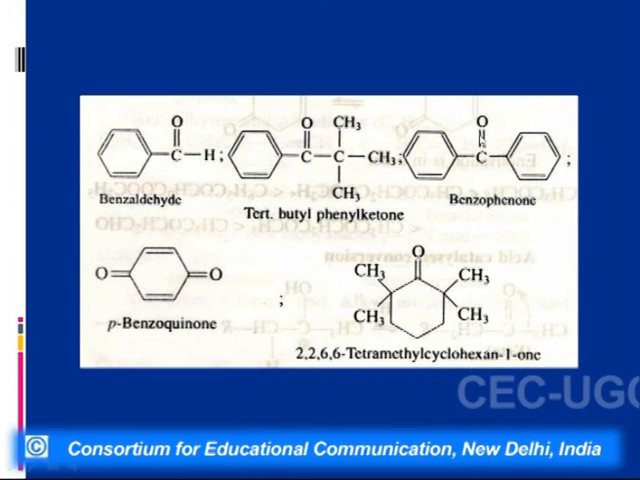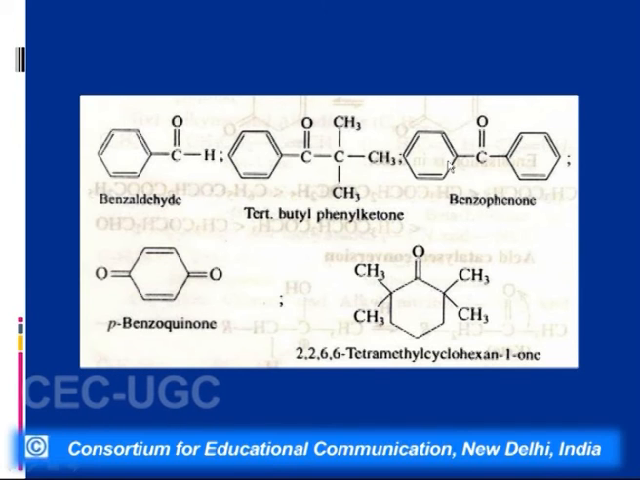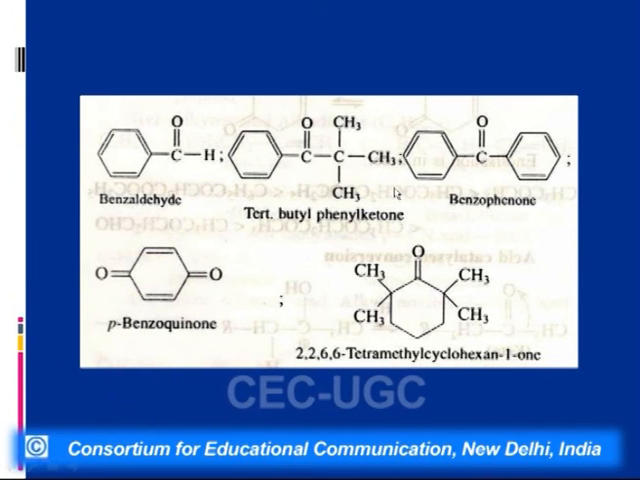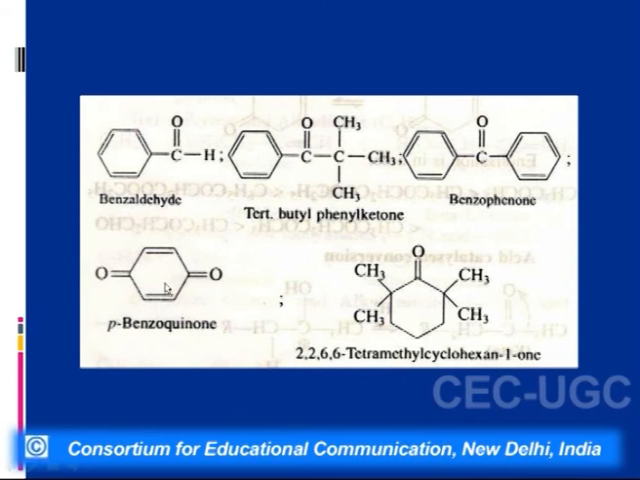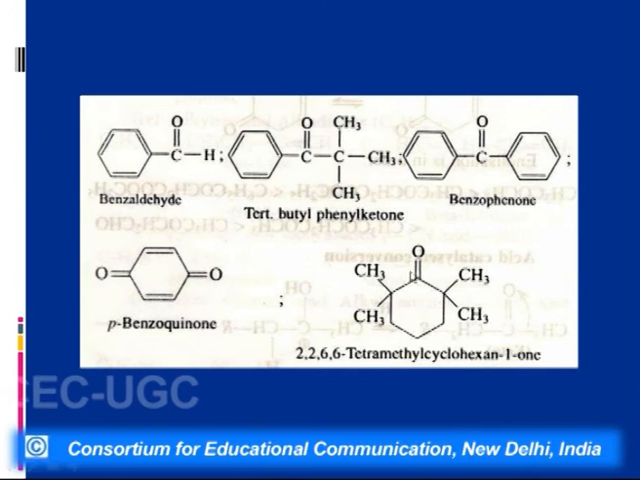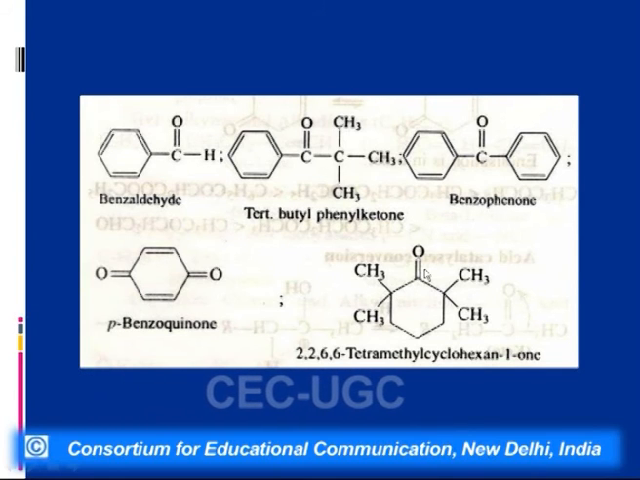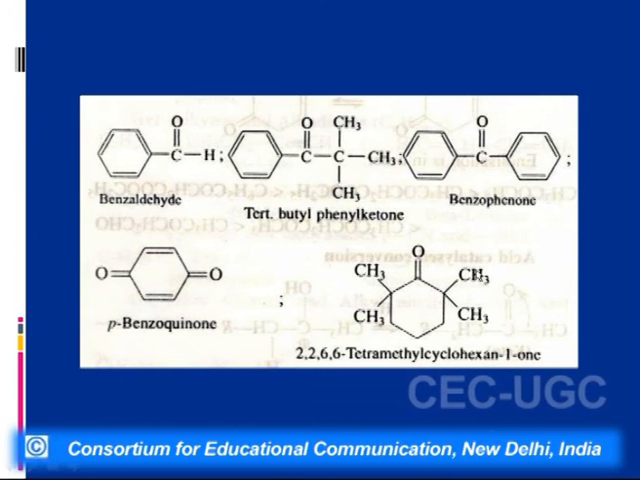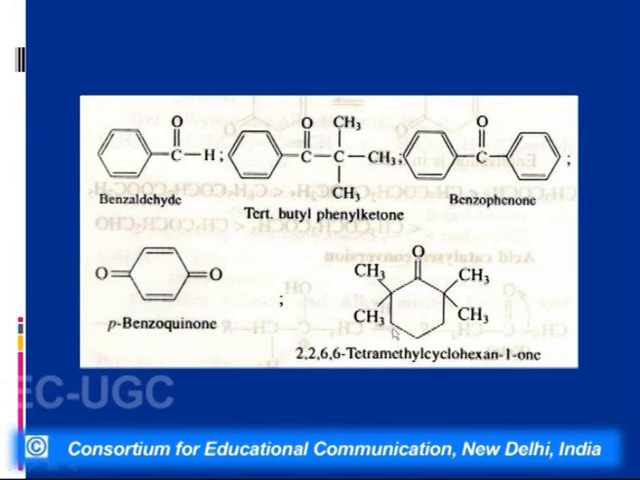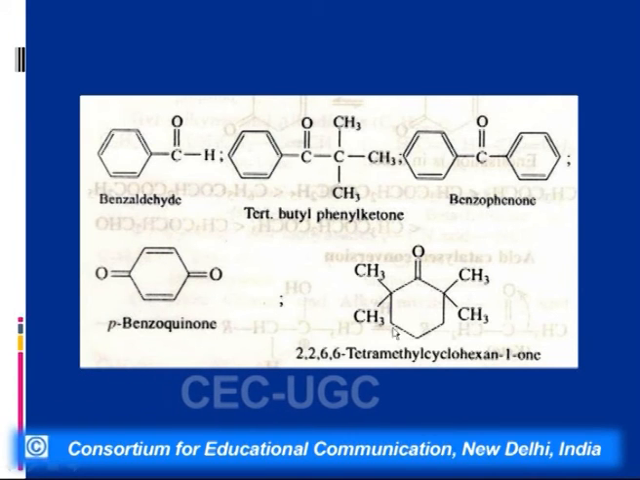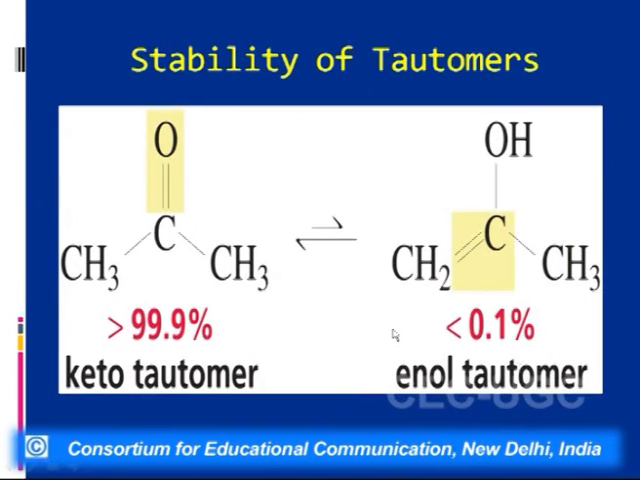If we go on to the next structure, benzophenone, again this does not show tautomerism because it does not have alpha hydrogens. Benzoquinone, of course, has no alpha hydrogen here. And in this cyclohexane derivative, we have replaced all the alpha hydrogens with methyl groups. So this compound will also not show tautomerism because it does not have an alpha hydrogen. So for a compound to show tautomerism, it should have an alpha hydrogen in it.